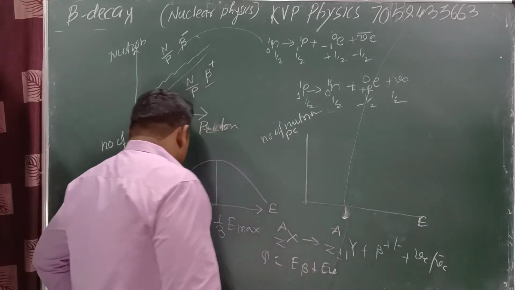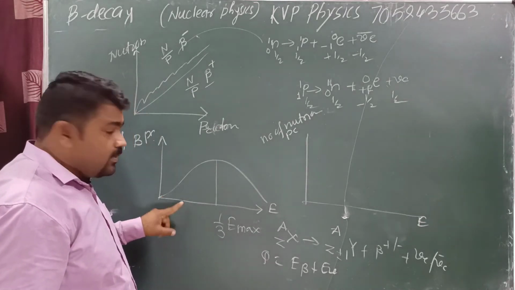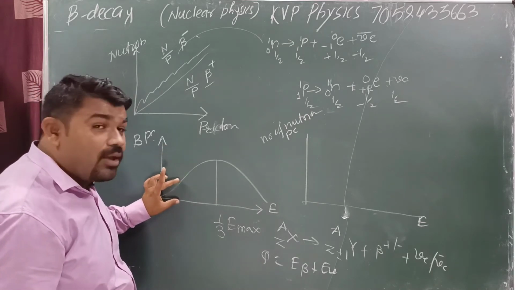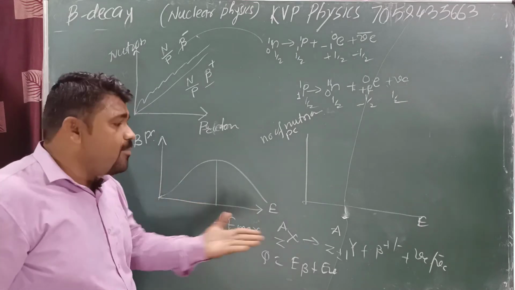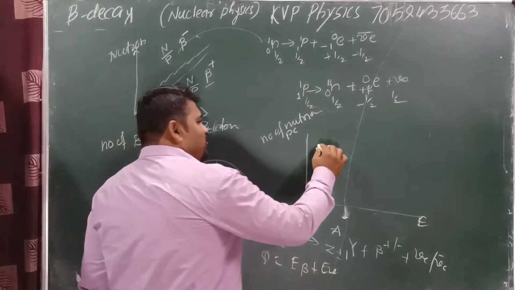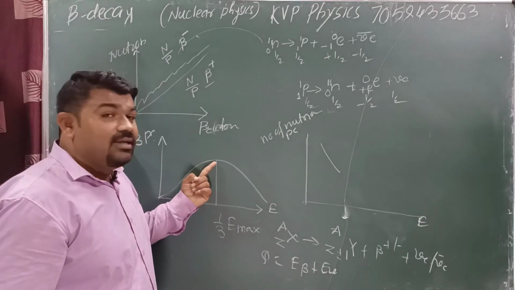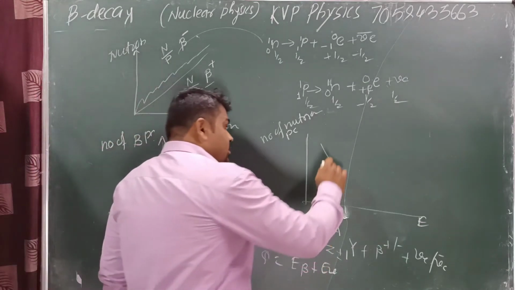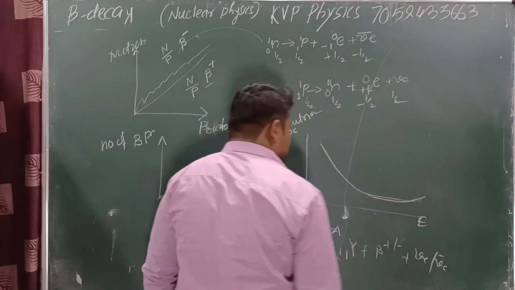Suppose हमारी यह बीटा पार्टिकल की एनर्जी है. ठीक है, टोटल एनर्जी सपोज इतनी होगी. समझ में आ गया? सपोज ये कंसीडर लगी 2 है. This is the energy of a beta particle. At that time, what is the energy of the neutrino particle? At that time, neutrino particle energy is equal to 3. Now, here, energy increases. Which energy increases? Beta particle energy increases, then neutrino particle energy decreases. Got it?